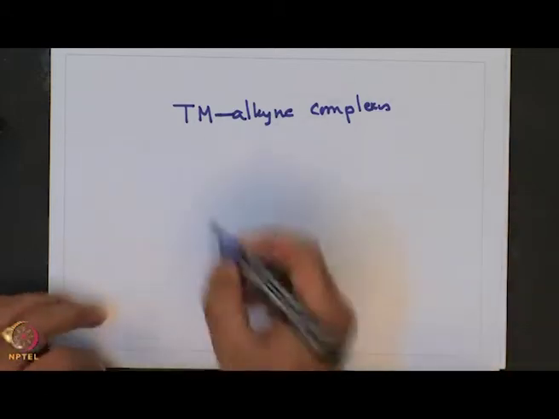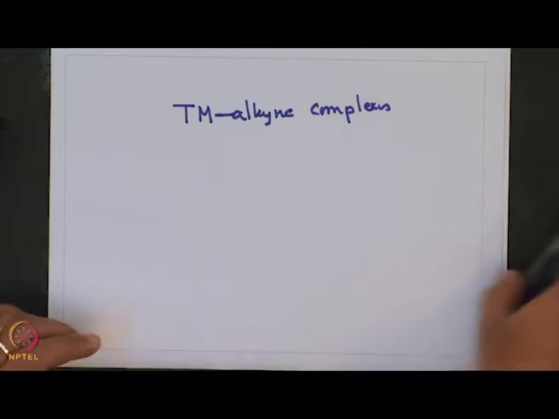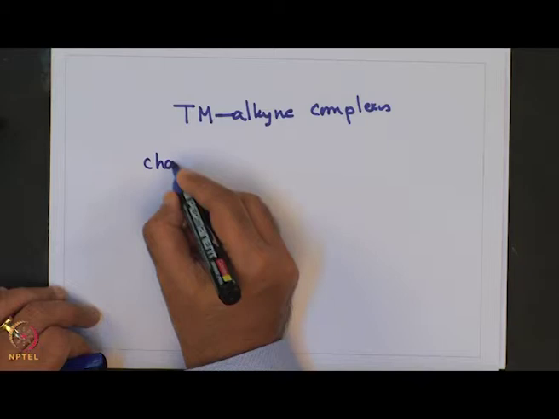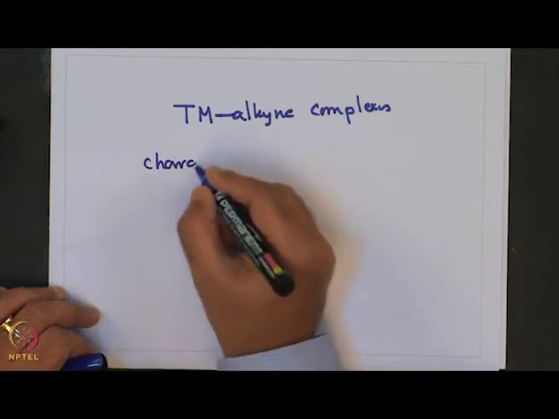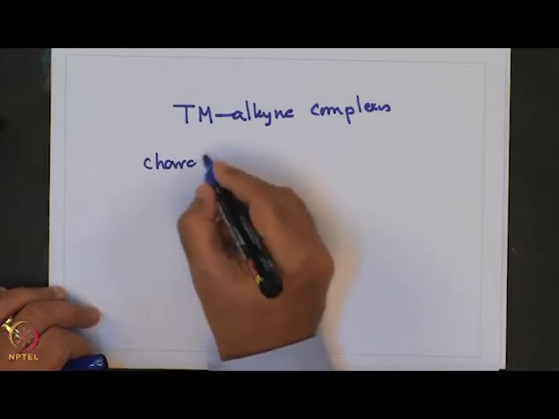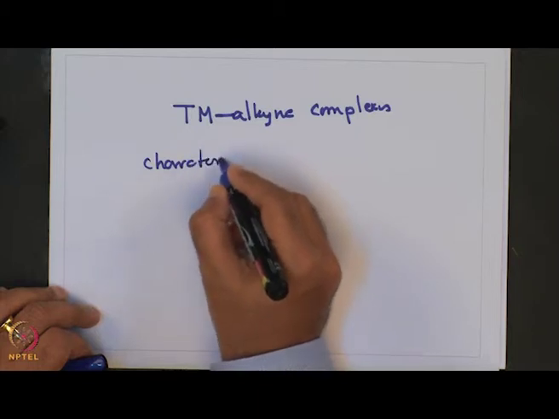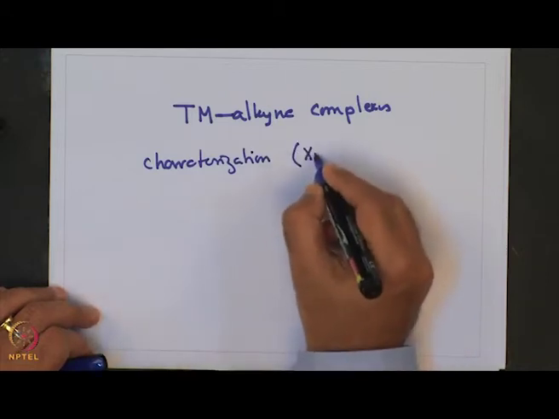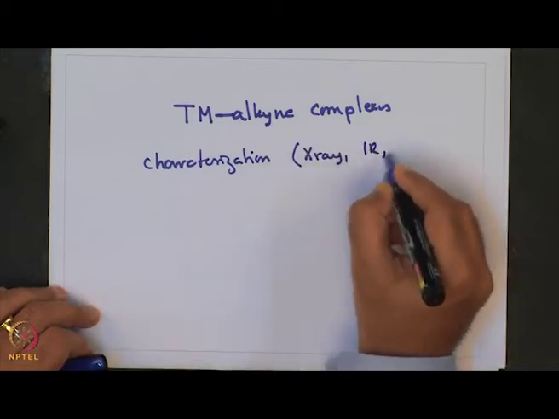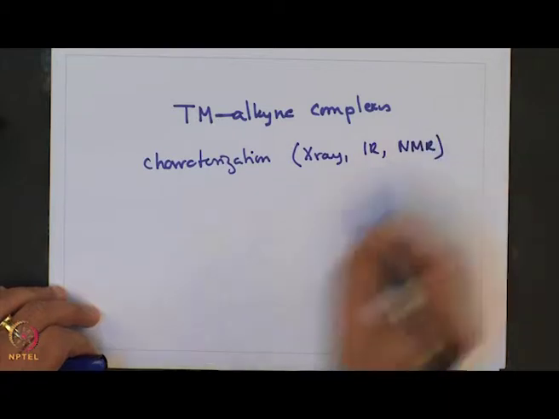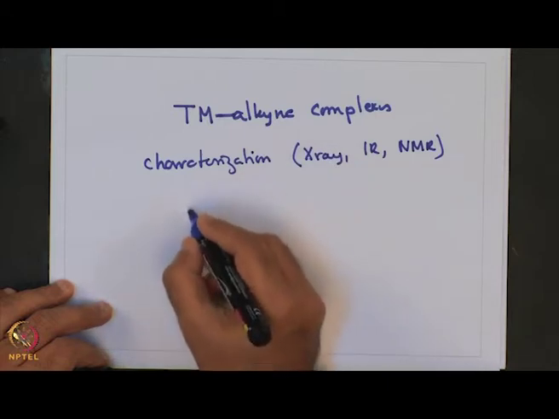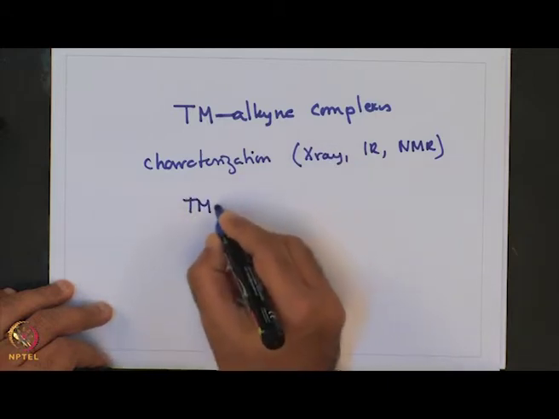We have looked at the characterization aspect of these transition metal alkyne complexes, particularly with respect to X-ray, IR and NMR spectroscopy, and what one sees is that these transition metal alkyne complexes can exist in two forms of structures.